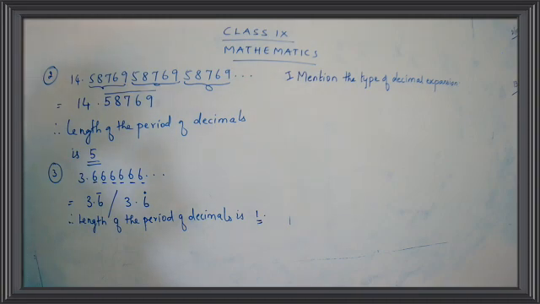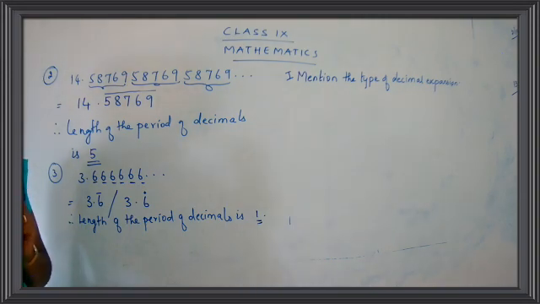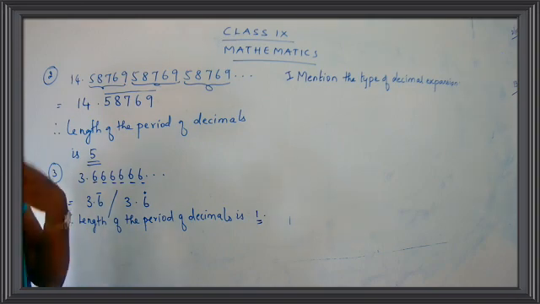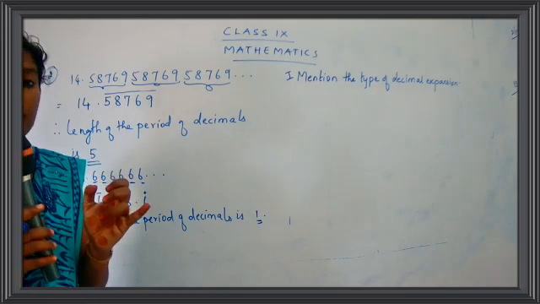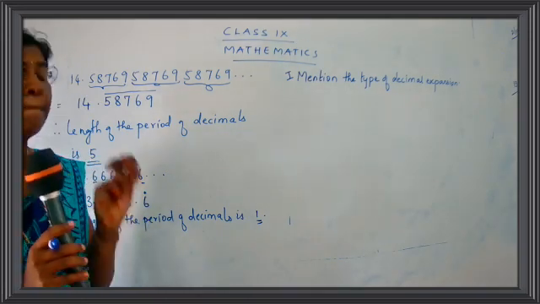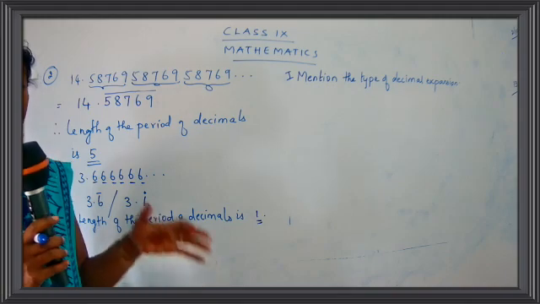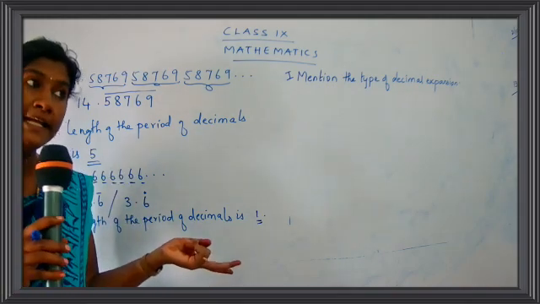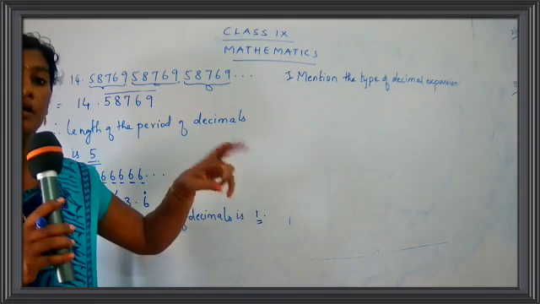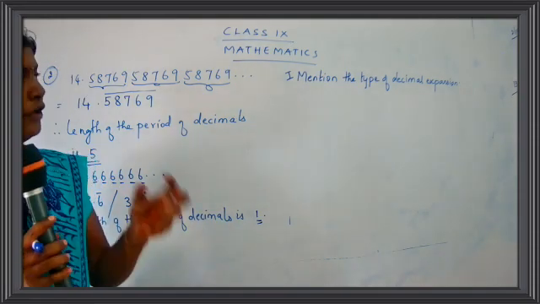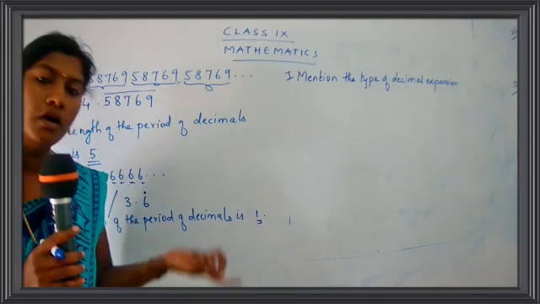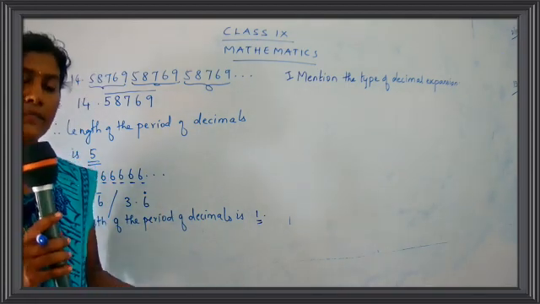Have you taken down the question, children? I'll give you some numbers and we are going to find out what decimal expansion it is, whether it is the first way of expression or the second way of expression. We have already taken 2 expressions. What was the first way of writing the rational number? Yes, it was terminating. And the second way? Non-terminating and recurring. So you are going to find out only 2 types. We are going to check whether it is terminating or non-terminating and recurring.